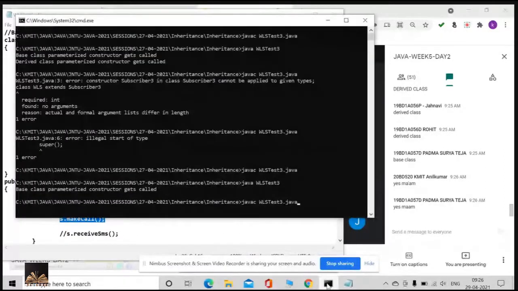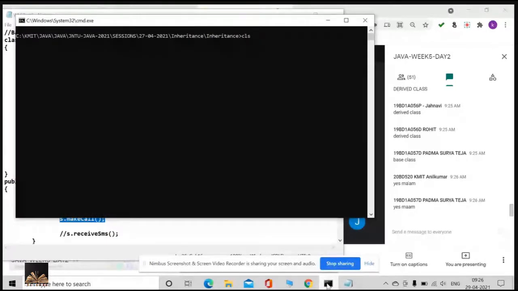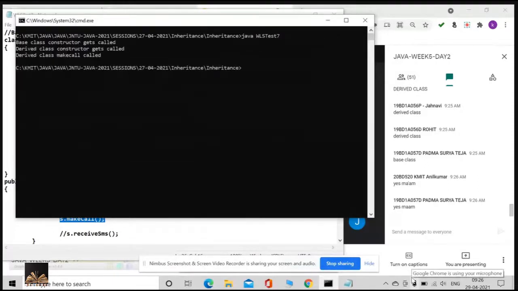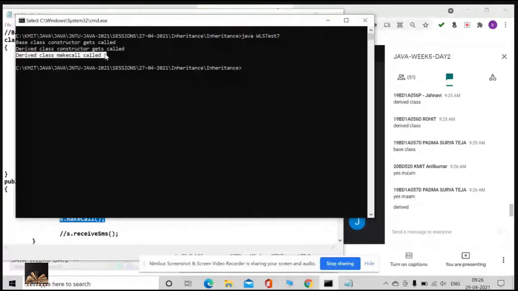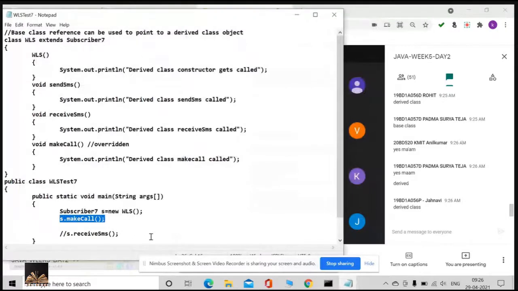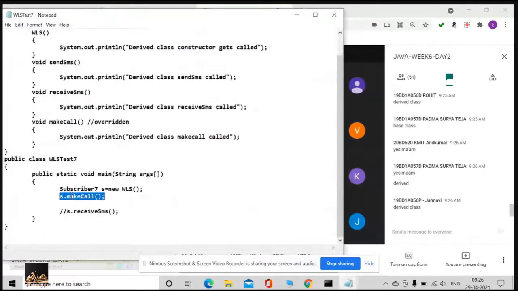Which make call got called? The derived class make call got called. The reason is that at runtime S is pointing to the WLS object.